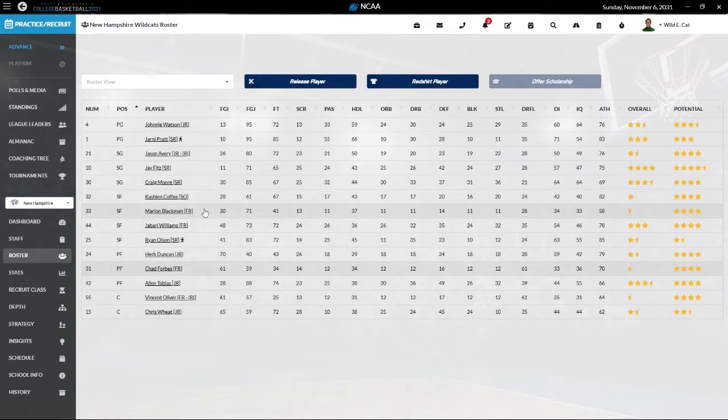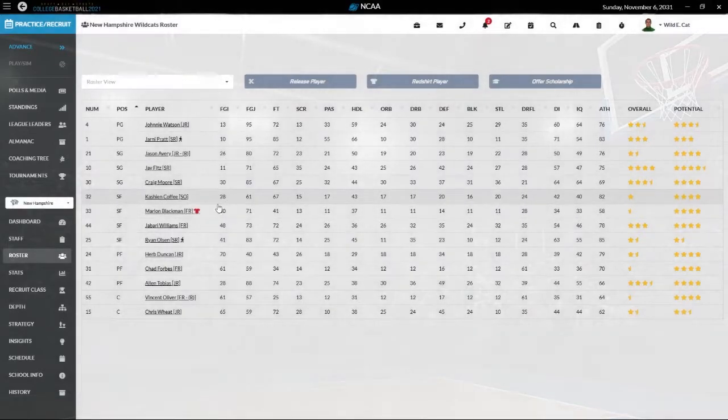Blackman's just not ready to play, though. And he's not going to get much playing time. I mean, we're pretty stacked at the guard position. So we're going to redshirt him. And hopefully he doesn't lose his mind and quit the team.